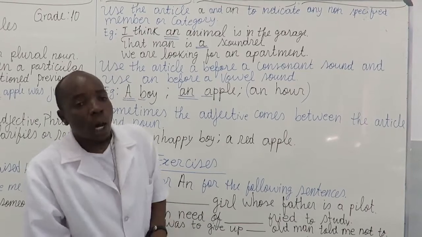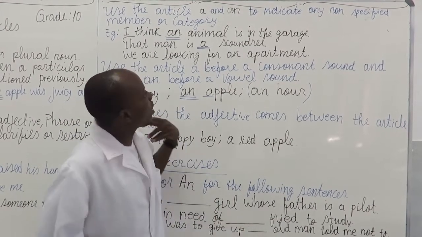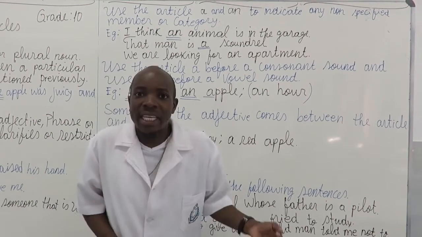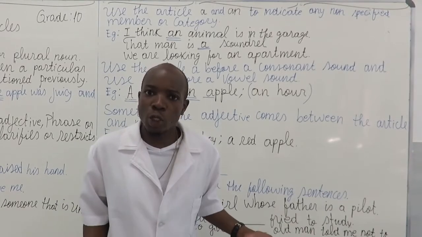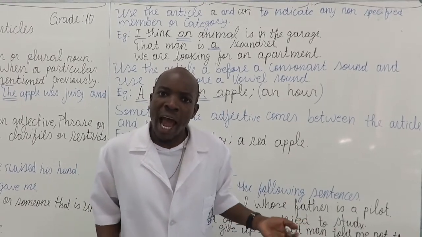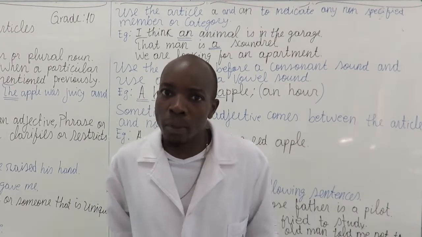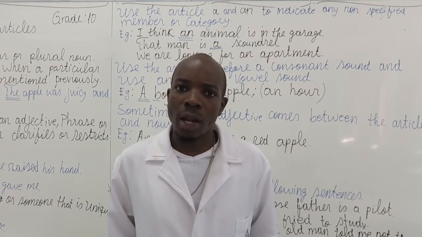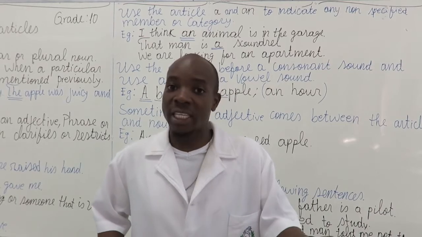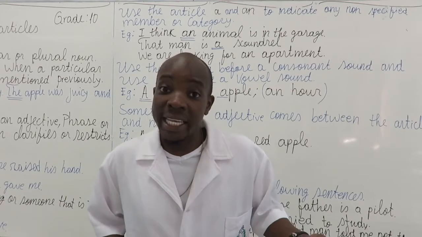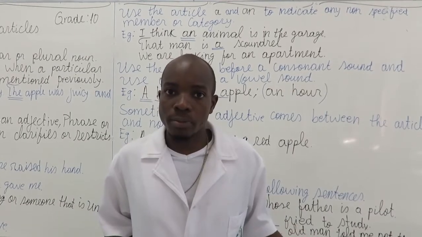Now, we're talking about animals. But whenever I say an animal is in the garage, I'm not being specific about what kind of animal I'm talking about. But I also know that an animal is in the garage. I'm pretty sure about that. An animal. But if it's an elephant, or a lion, or a hyena, I don't know.